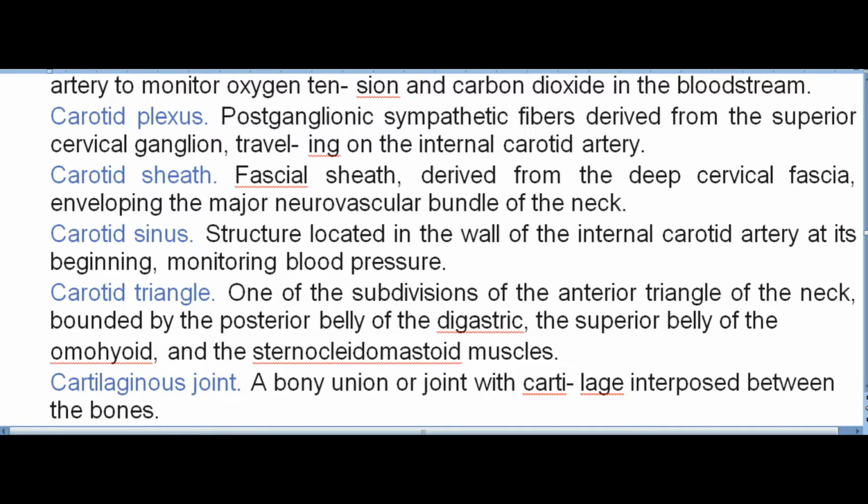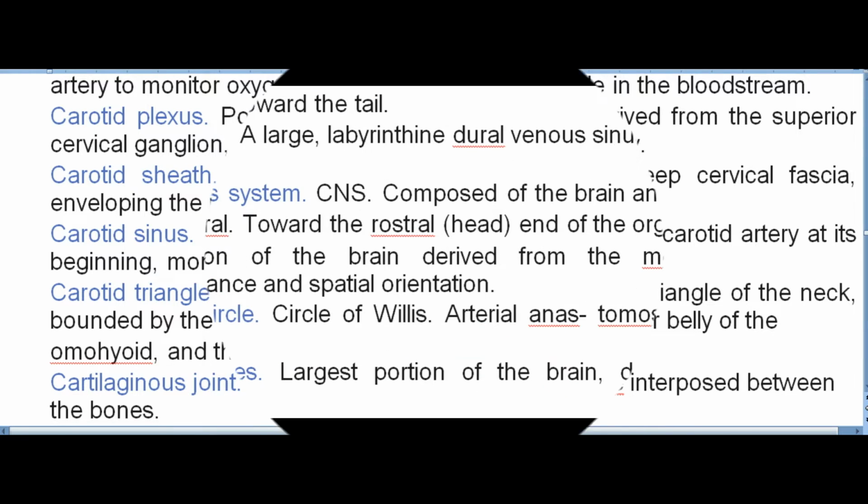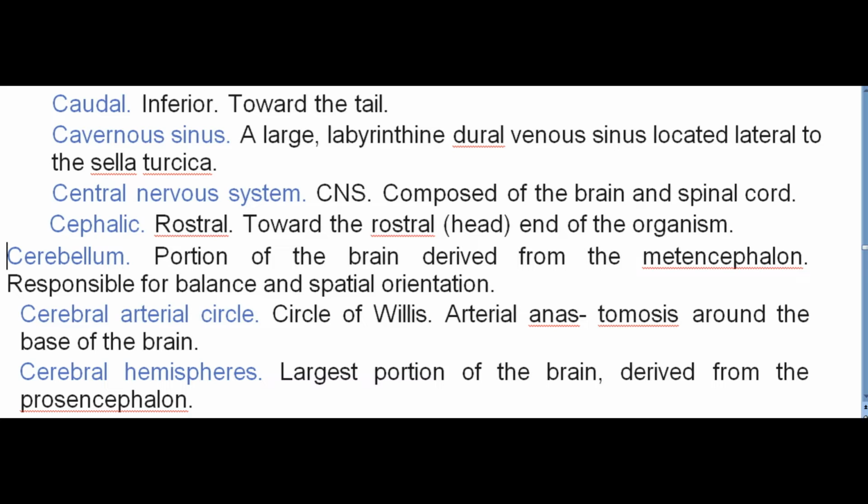Cartilaginous joint. A bony union or joint with cartilage interposed between the bones. Caudal. Inferior. Toward the tail. Cavernous sinus. A large, labyrinthine dural venous sinus located lateral to the sella turcica. Central nervous system. CNS. Composed of the brain and spinal cord. Cephalic. Rostral. Toward the rostral, head, end of the organism.